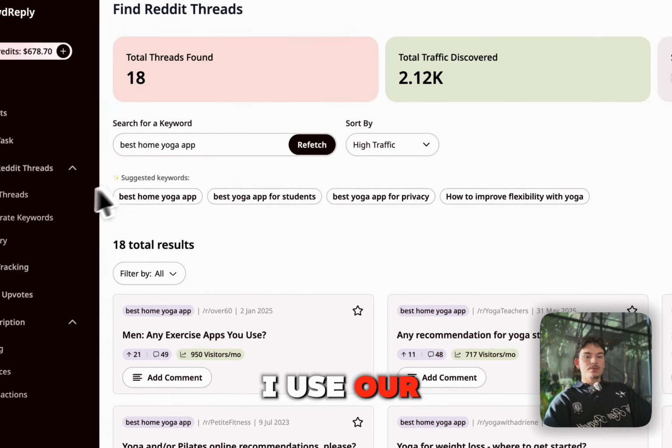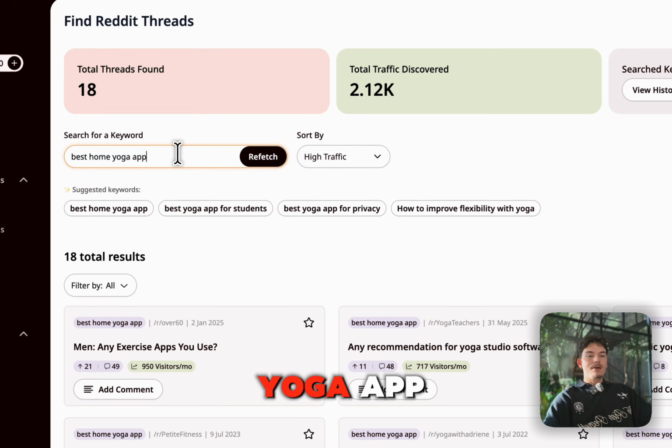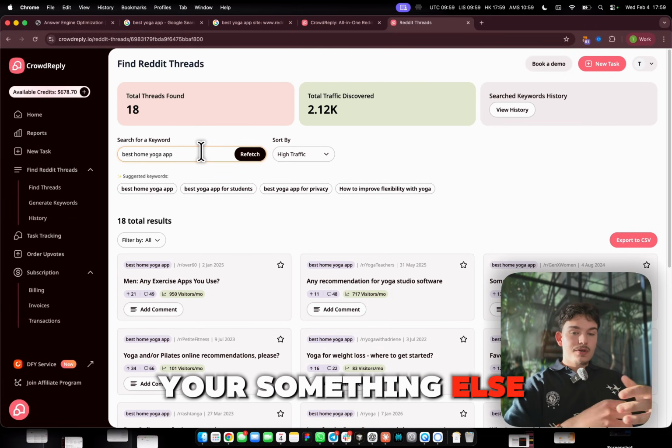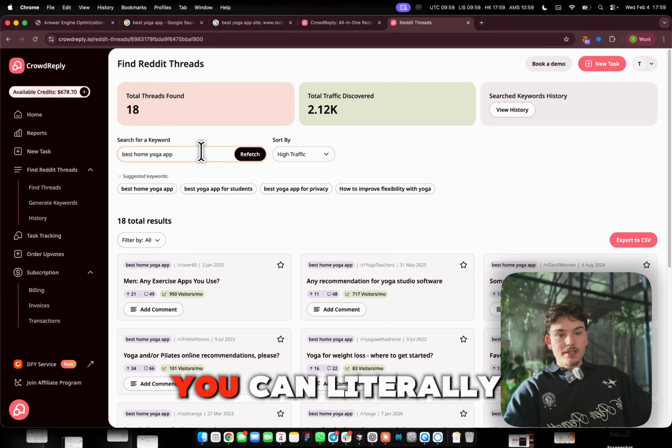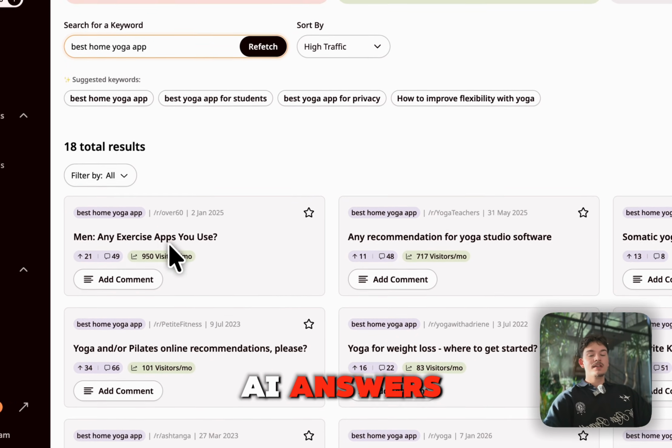Let's say I use our tool, which is very easy. You can click Find Threads and then click best yoga app. This is just one keyword you can do. But let's say you're a plumber or something else, or an online e-com store. You can literally use any keyword and find Reddit threads that are important for these AI answers.